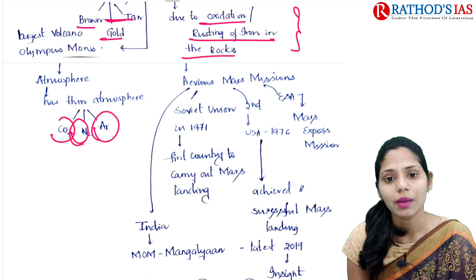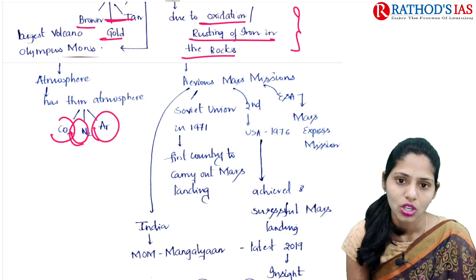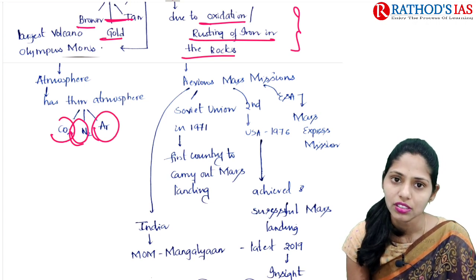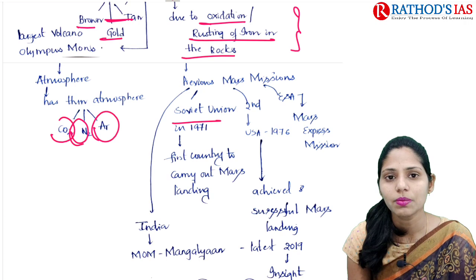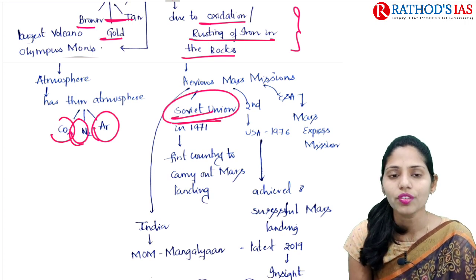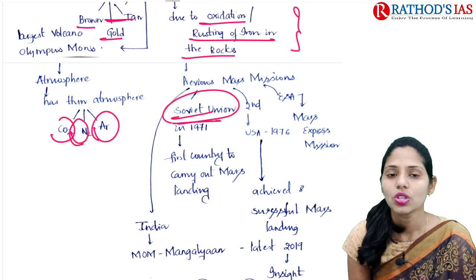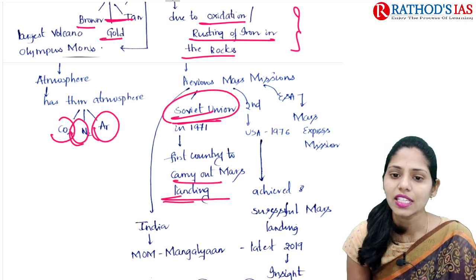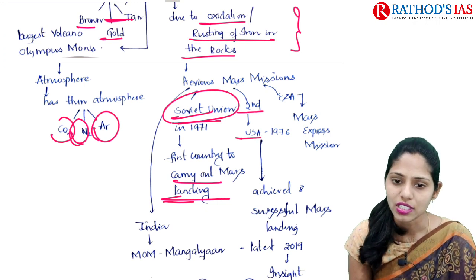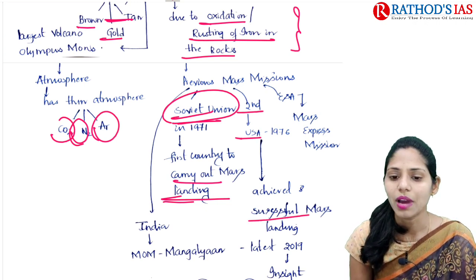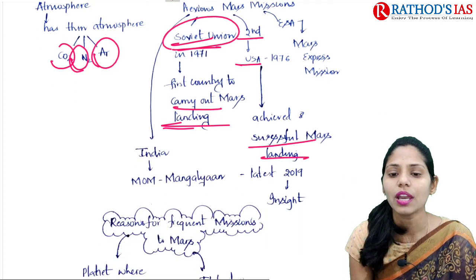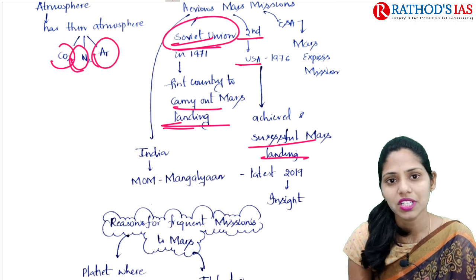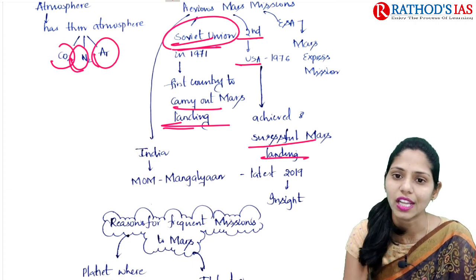So now let us talk about previous Mars missions. The first Mars mission mainly started in the year 1971. The first country to reach Mars here is the Soviet Union. The Soviet Union in 1971 became the first country to carry out a Mars landing, and the second country is USA in 1976, and it achieved a successful Mars landing, and it continued to about 8 successful Mars landings. And the recent one before this Perseverance here is InSight in 2019.